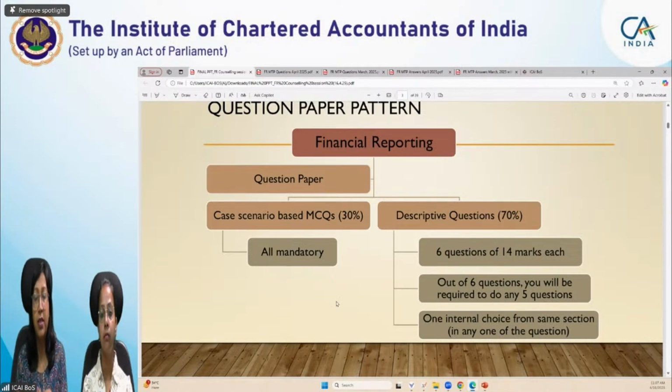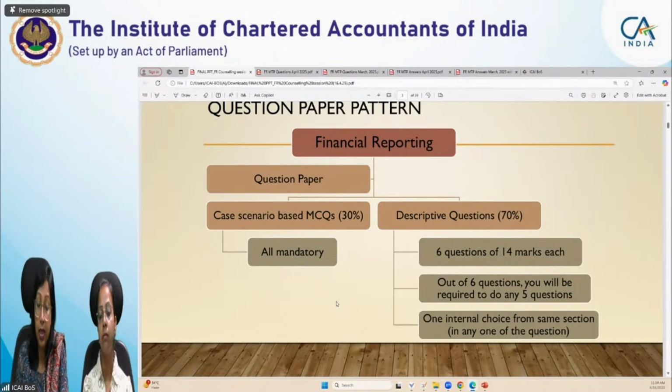Spare 5 minutes, go through the question paper of the MCQ portion, and if you are confident that whatever MCQs are being asked you will be able to answer, then go for MCQs first, because it will save your time. If your answer matches with the options given, then you'll feel confident also, and somewhere at the back of the mind it will give a satisfaction that you have completed 30% of your paper. So you are left with 70% remaining.